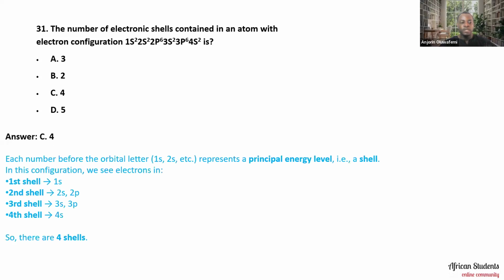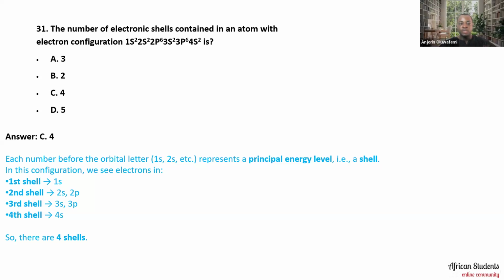And how did we arrive at that? Each number before the orbital letter, that is 1s, 2s, etc., represents the principal energy level. So in this configuration, we see electrons in the first shell, that's 1s. We also saw electrons in the second shell, which is the 2s and the 2p.